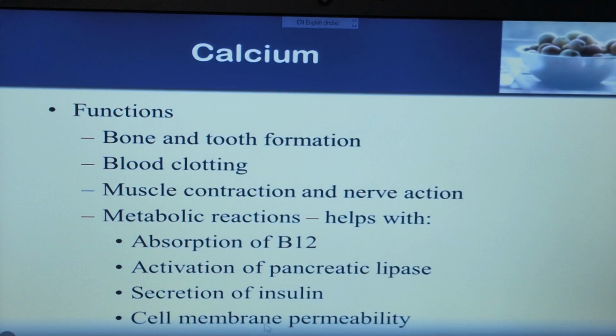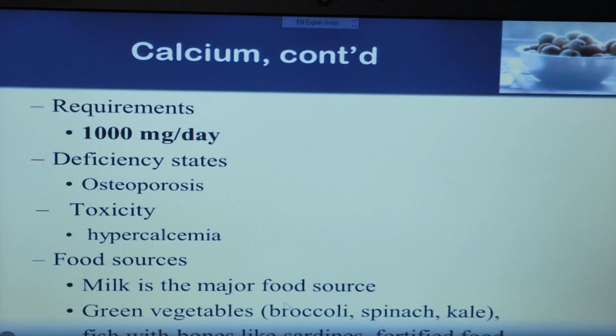It also helps in secretion of insulin, which helps in the absorption of glucose from blood, and in cell membrane permeability. These are the metabolic reactions performed with the help of the calcium ion.